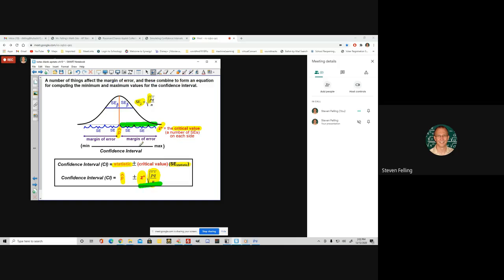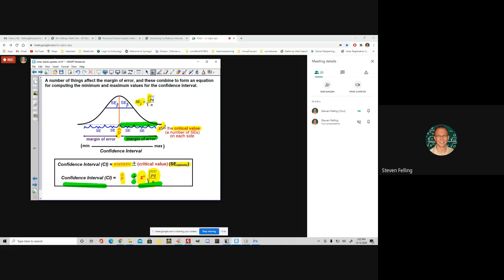And that is called the margin of error. And we go both plus and minus that amount to form what's called the confidence interval. You can think of there being a formula for computing a confidence interval. The confidence interval, sometimes abbreviated CI, is the statistic, which in this case is p hat, plus or minus a number of standard deviations times how big each of those standard deviations are. And that will give you 2 values. We'll do an example here in a second.